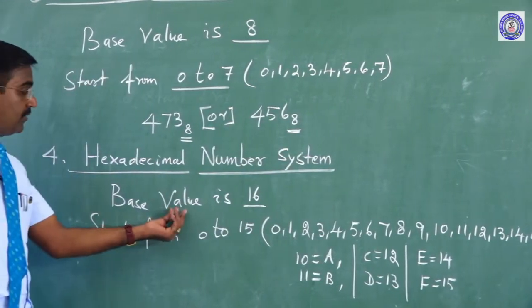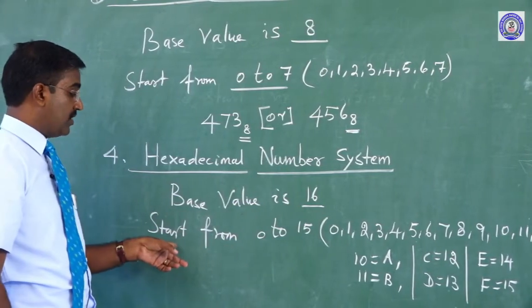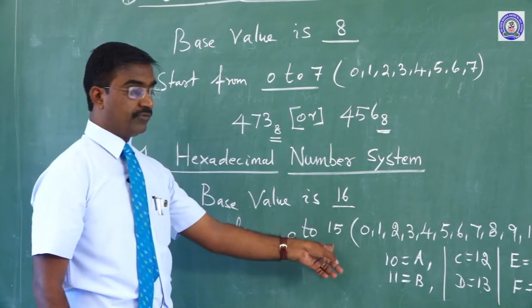So the base value is 16, and the digits start from 0 to 15.